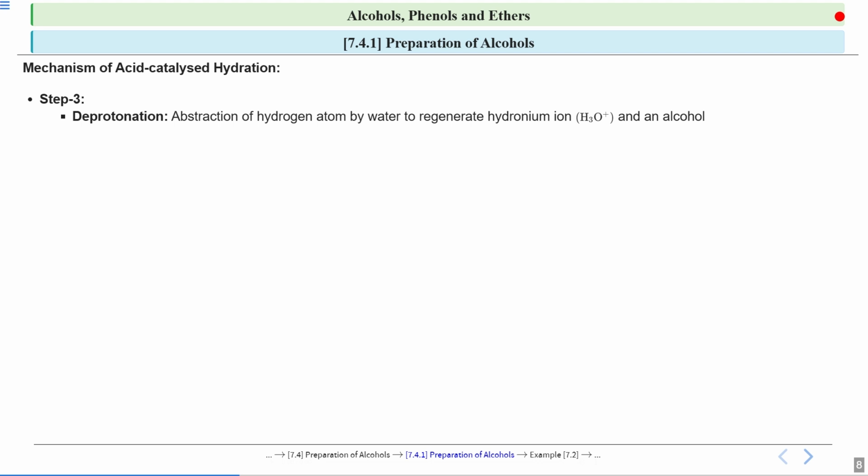Since here the acid is acting as a catalyst, I told you a catalyst does not get consumed in the reaction. So you will see the hydronium ion which we used in the starting will get regenerated. So now see what will happen. This was your alcohol. Now this water will take the hydrogen from this alcohol, and now it will form a neutral alcohol.